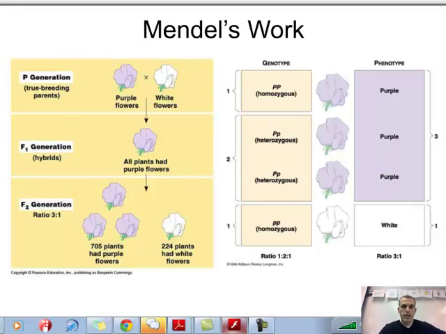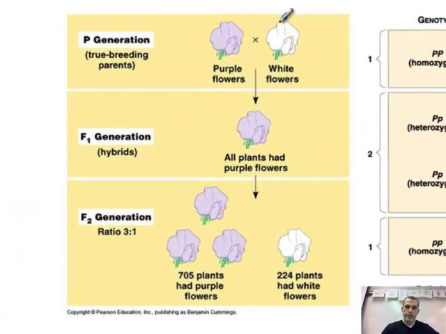He was going through the idea of, here's your purebreds. We now know purebreds as your homozygous, right? And what he found was when he crossed the homozygous dominant with the homozygous recessive, he always came up with this 4:0 ratio in the middle. Then at the F2 generation, as stated at the bottom here, you always get this 3:1 ratio.